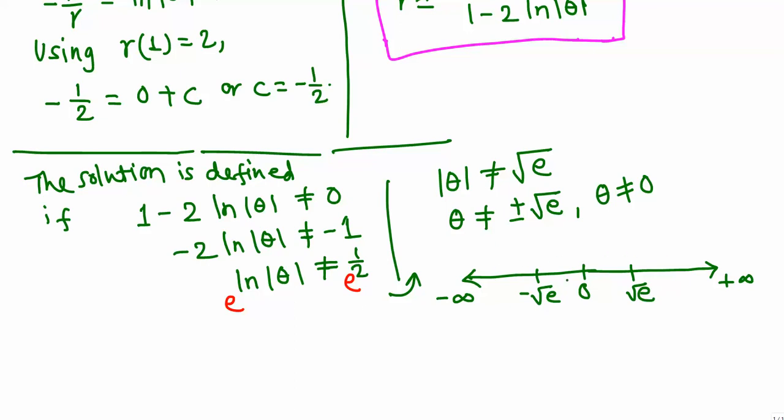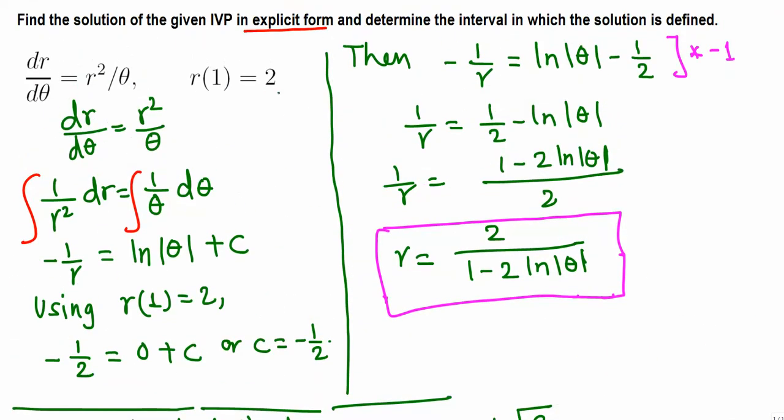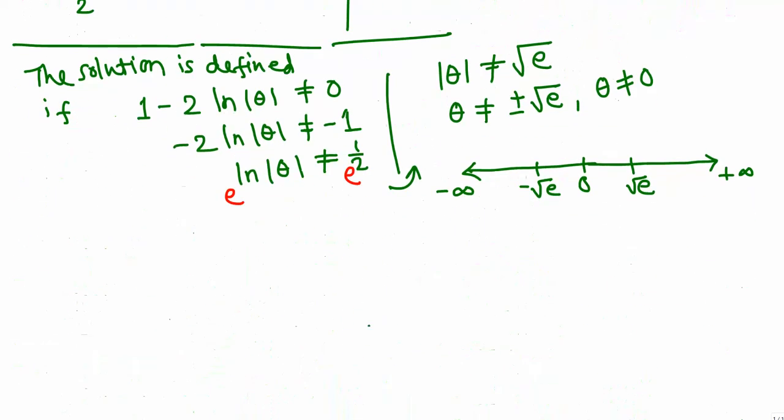Now we go back to the original question and see the initial value. r(1) equals 2. So the initial condition is r(1) equals 2. Now we want to see in which of these 4 intervals theta equals 1 lies. Square root of e is about 2.7, so it's more than 1 obviously, so 1 is somewhere here.